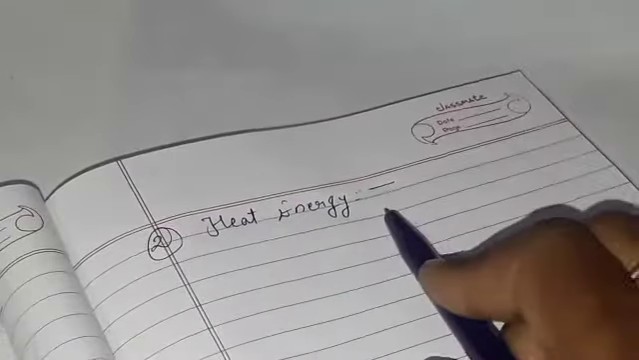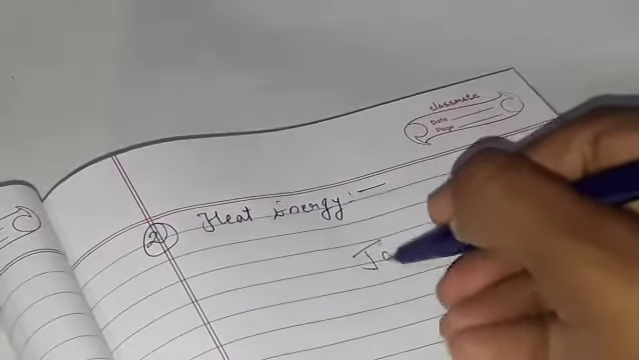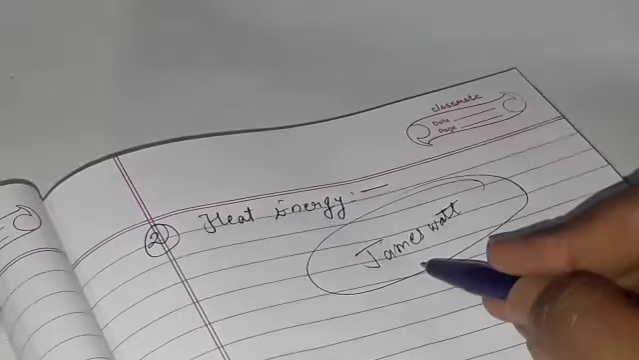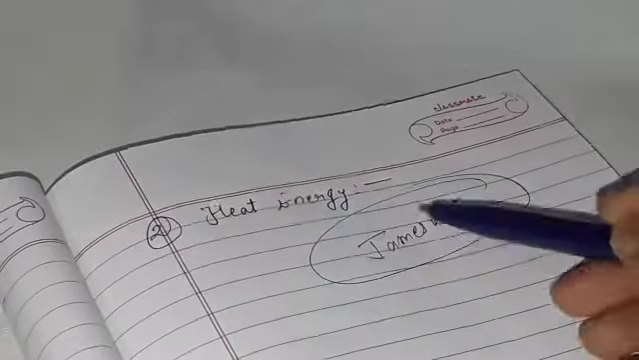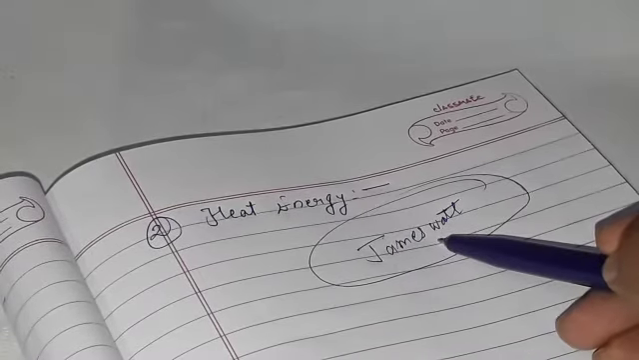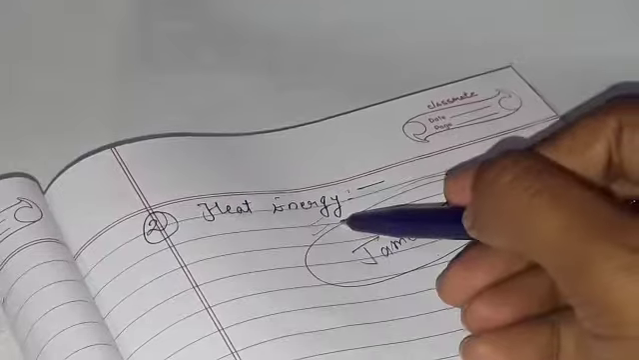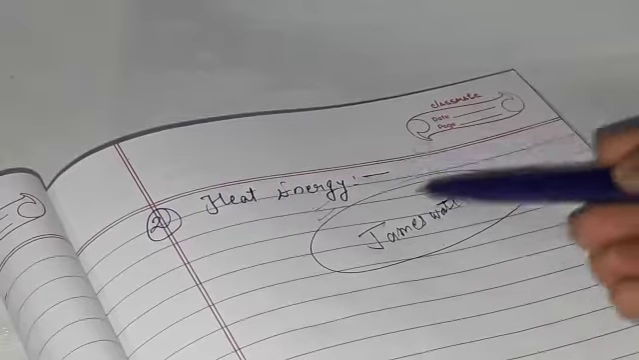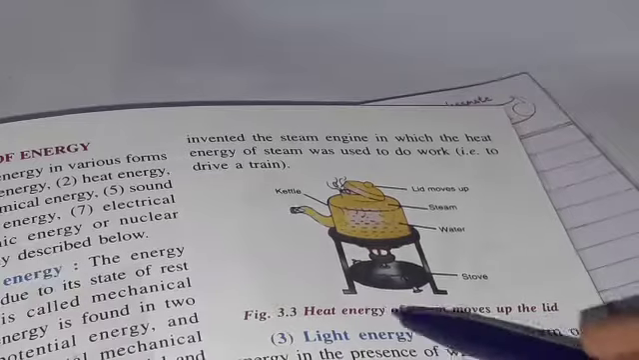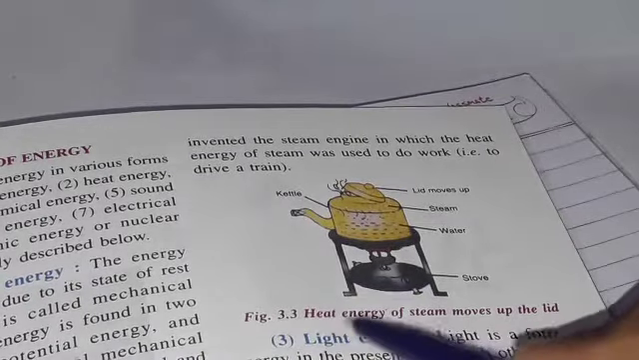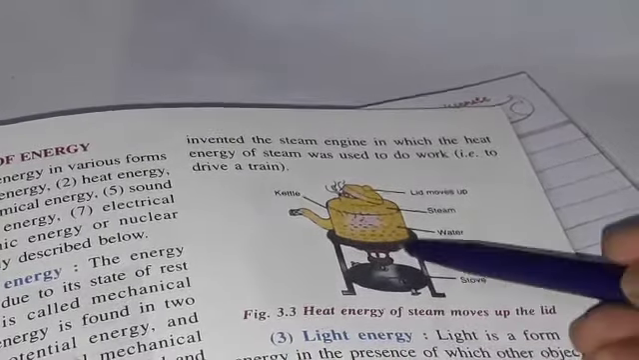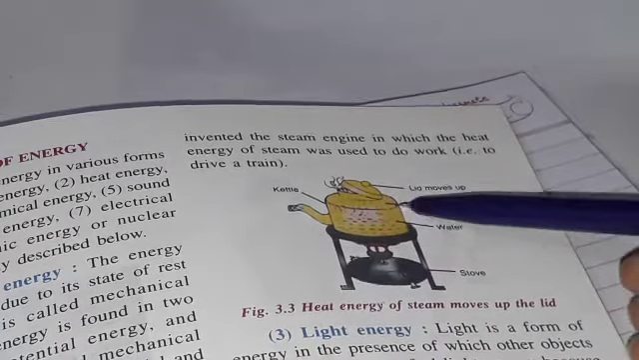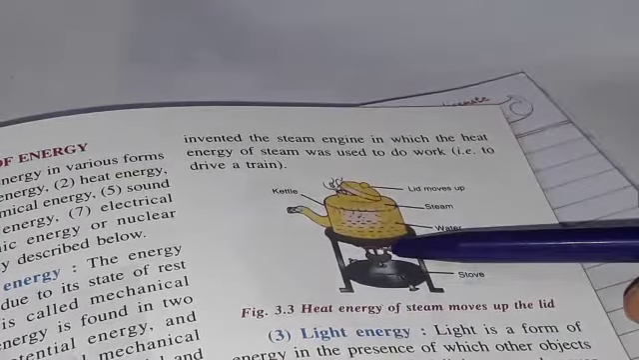The second topic is heat energy. You are all aware, class, of James Watt's steam engine. You all know the power of steam. It means that the steam engine is basically based on heat energy, because by heating water we can produce steam, and that steam is very powerful. So in this picture also you can see the heat energy of steam moves up the lid, and this is the basic example which we can see in our daily life, and how powerful heat is.